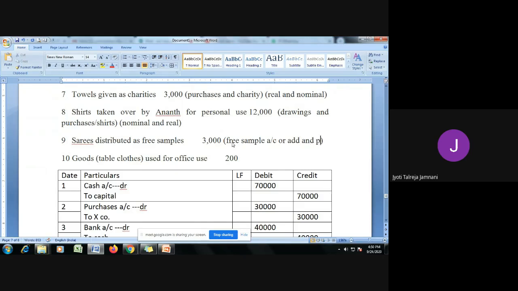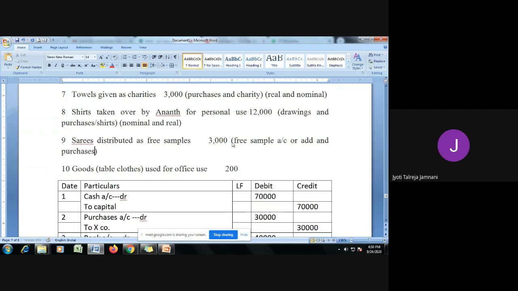And saris are going out. So again, you can write purchases, or you can write saris, or you can also write goods. When you give it as a free sample or for advertising, it is an expense, so that comes to nominal account, and saris we treat as assets, so it is a real account.